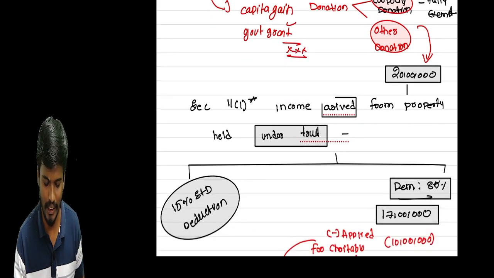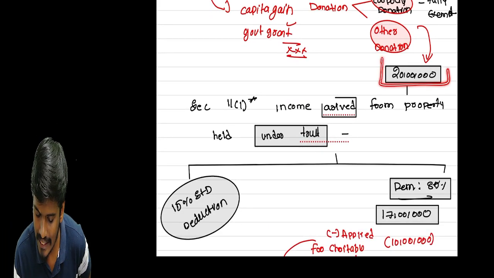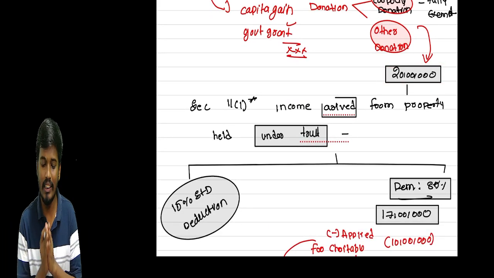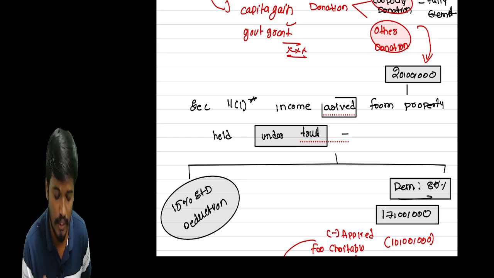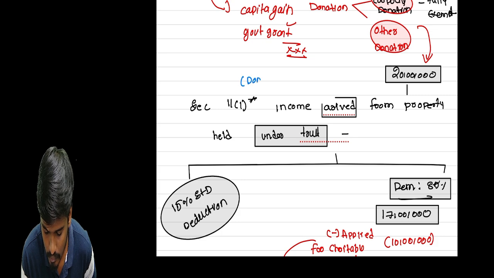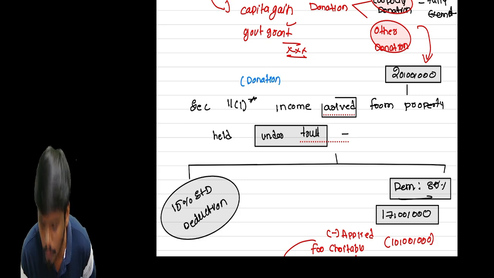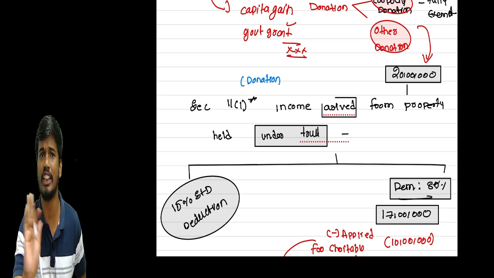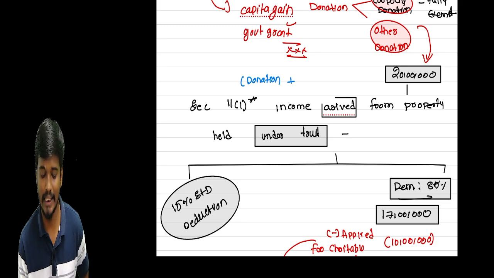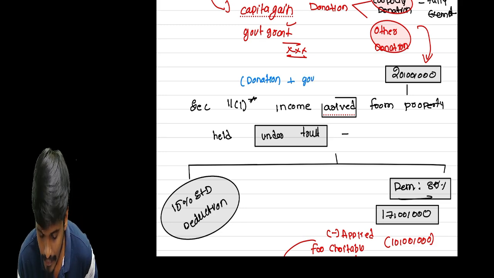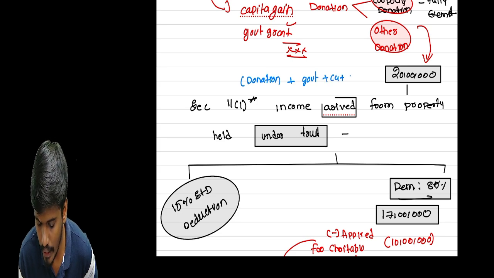Any others? I will take one example. Don't worry, sir. If the trust has 20 lakhs income, what things comprise this income? Very simple, sir. Donation. But that donation does not include the corpus donation, because corpus donation is not your income. Again repeating, corpus donation is not your income. Next, government grants may be included, capital gain may be included, and receipts may be included.